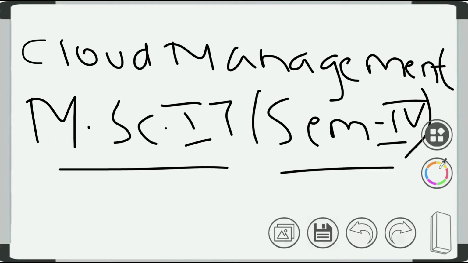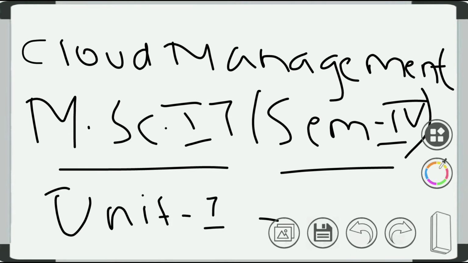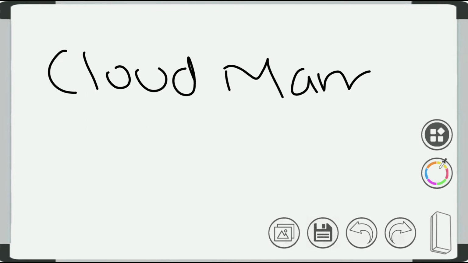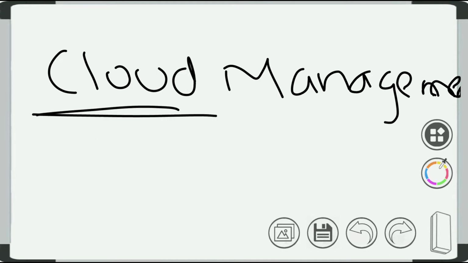MSc IT. So we will understand the unit 1 important questions, from unit 1 to whatever units we are able to complete. So first we have to understand what exactly cloud management is. Cloud management, as its name defines, is the managing of a cloud. Now it is hard to understand how we can manage the cloud. So the managing is not of the cloud itself, but particularly the services that are being shifted into this cloud environment.